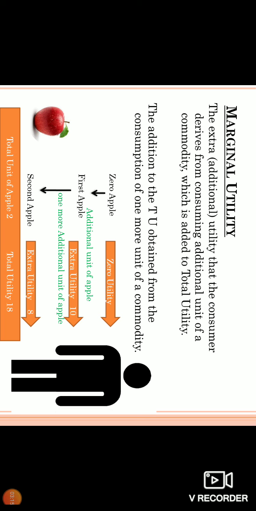For your information, one more. He consumes the second apple. From the first, the second one is one extra unit of apple. So he gets an additional unit of apple, and for that the extra utility is 8. Same, one more apple, but the extra unit of utility is 8. Totally how many apples has he consumed? 2 apples. Total how much utility does he have? 18, because 10 plus 8. So this is how the total utility is measured, and marginal utility is the addition.